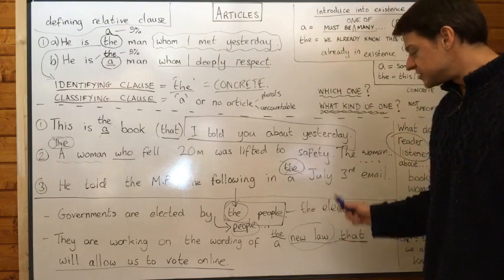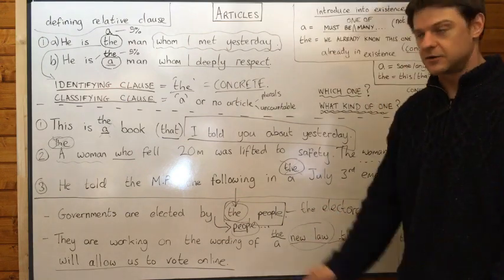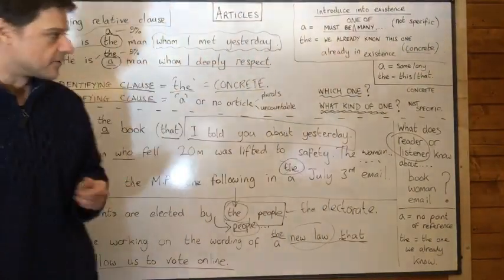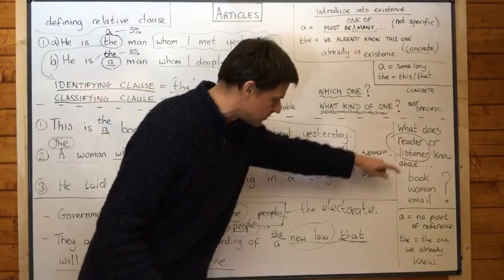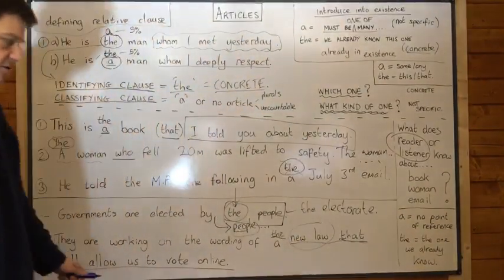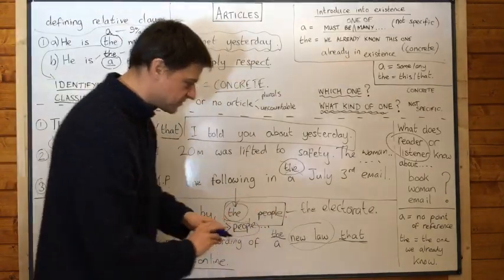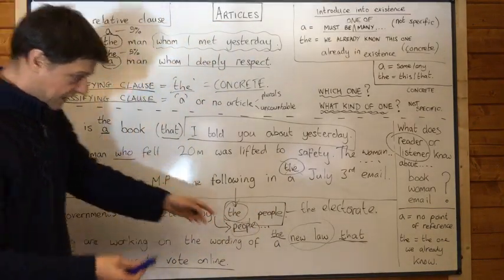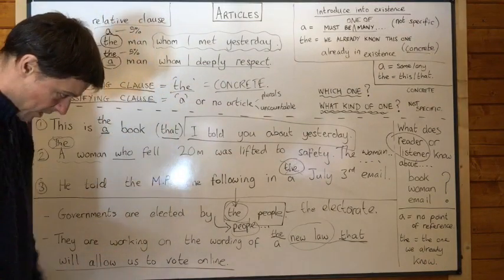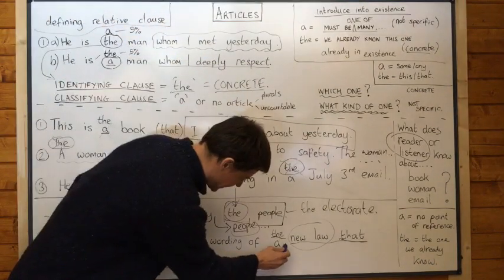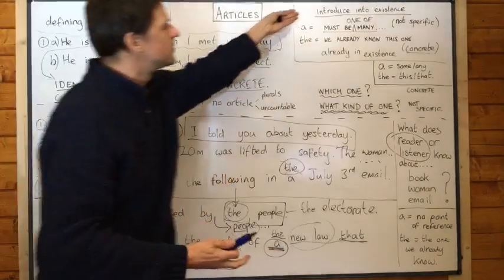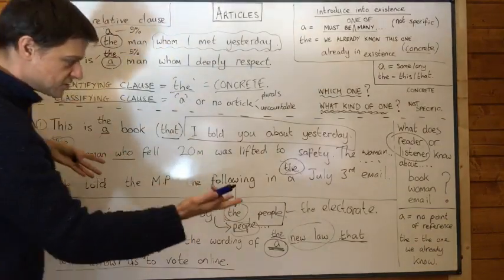And for that reason, you might think, I need a definite article. Well, unfortunately, that's not all you need to think about. You need to think about, what about the reader or the listener? Now, the listener probably doesn't know about this new law. You're probably introducing this new law, and you're just classifying a new law that will allow us to vote online. You're not saying which one. You're just classifying. You really ought to use a here, and it's because you're introducing into existence this new law.